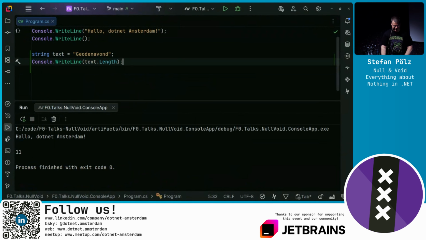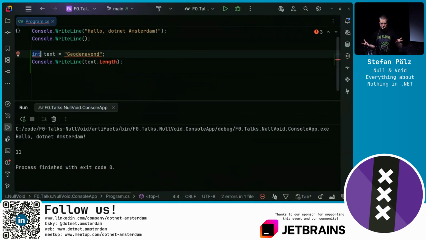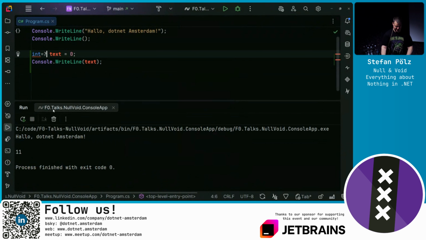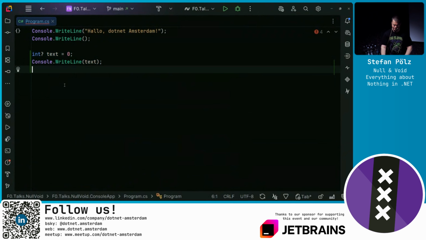What about value types? An int or an Int32, that's a value type. Can a value type be null? No, a value type, hence the name, always has a value. Well, it can be default in the case of an int. When all 32 bits are 0, its value would be 0. And we can't really run into a null reference exception with value types. What about nullable value types? They are available since C# 2. We can add a question mark after the int. Now this is a nullable value type.